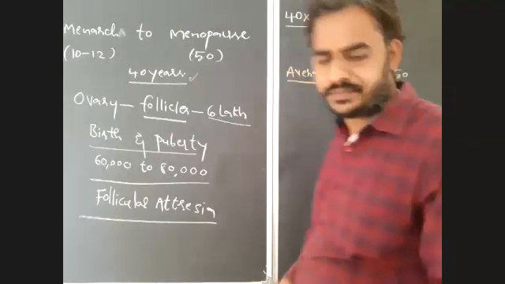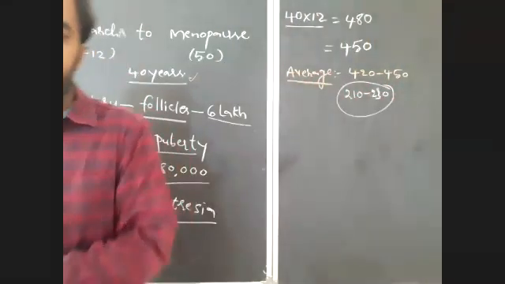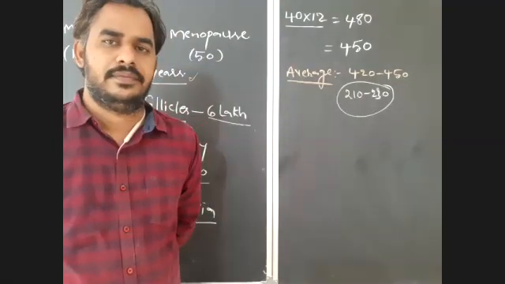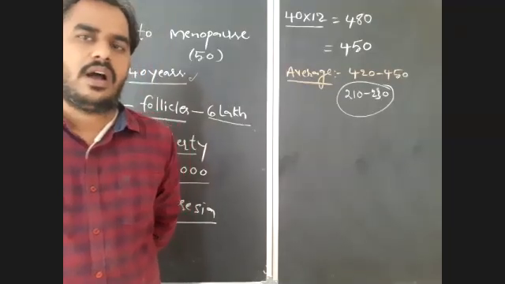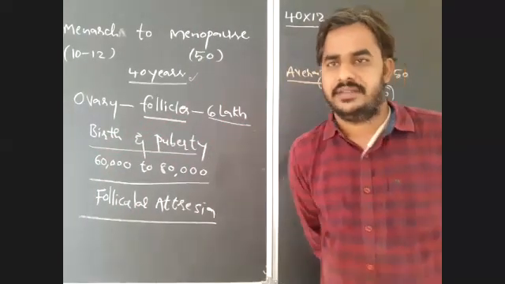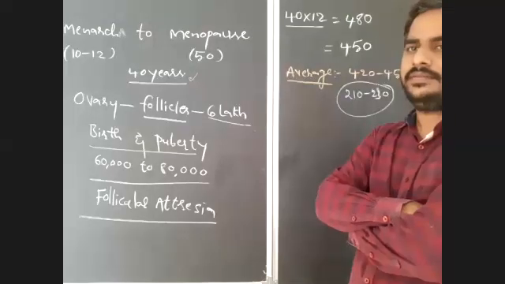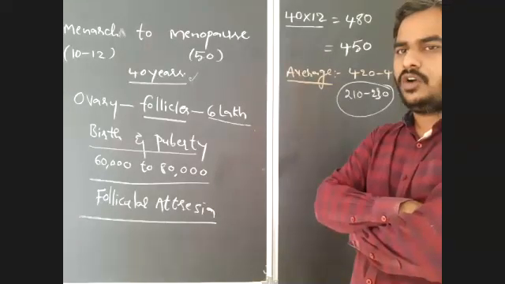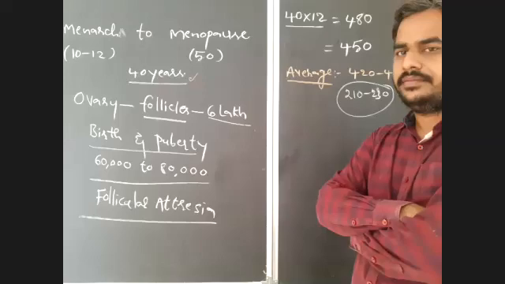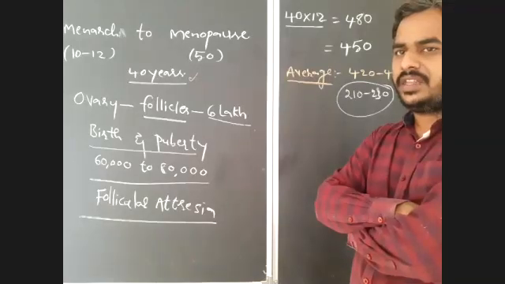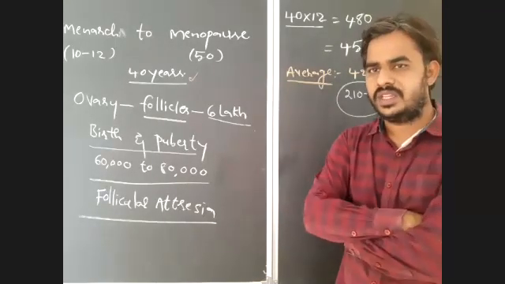Now one question for you. How many ova can be produced by a female in 5 years of time without children, without a pregnancy?